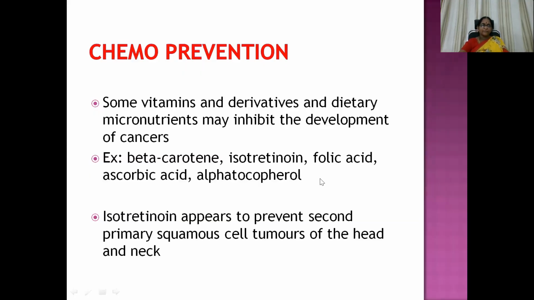How can we educate? Chemoprevention. What is this chemoprevention? Again, we are using chemical molecules which can be used to prevent cancer development in the body. Some vitamins and derivatives and dietary micronutrients may inhibit the development of cancers. Example, beta-carotene, isotretinoin, folic acid, ascorbic acid, and alpha-tocopherol. Then isotretinoin appears to prevent secondary primary squamous cell carcinoma of head and neck also.